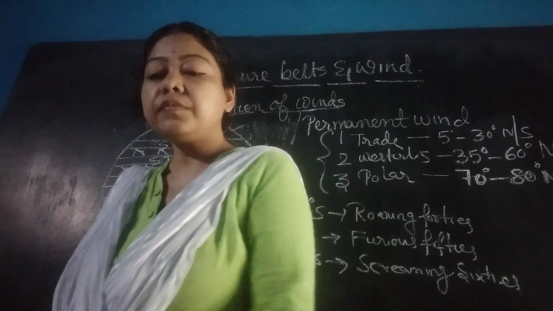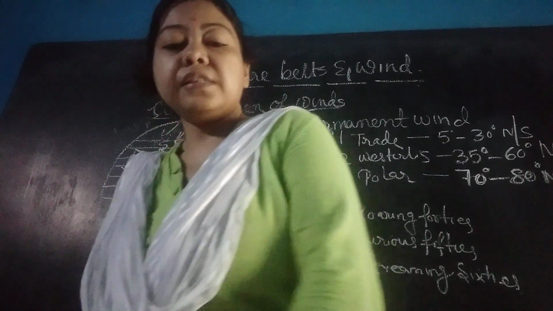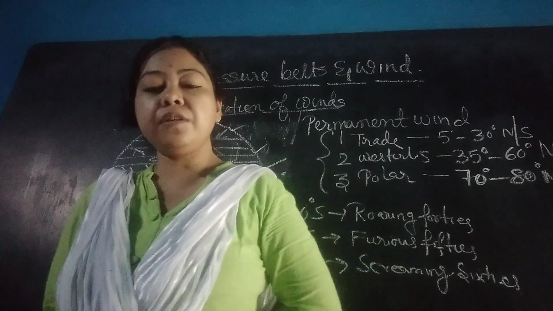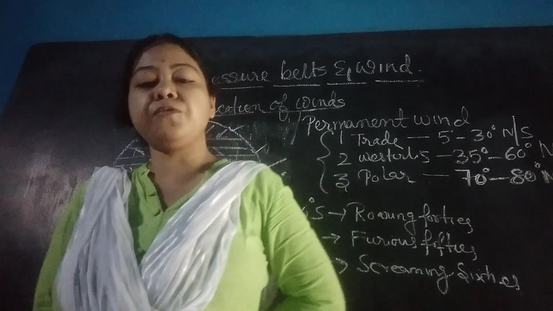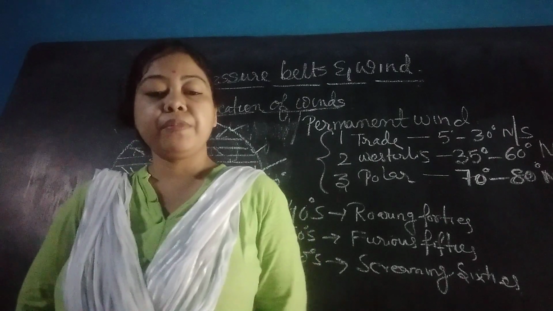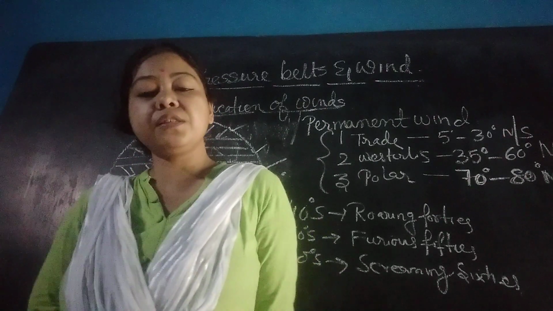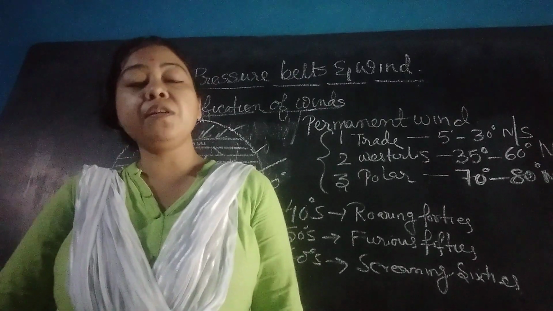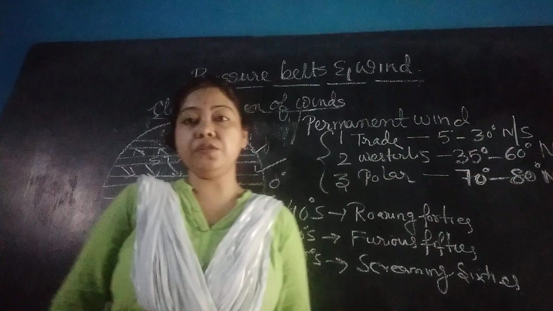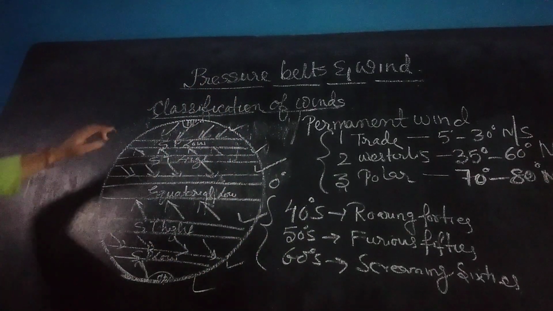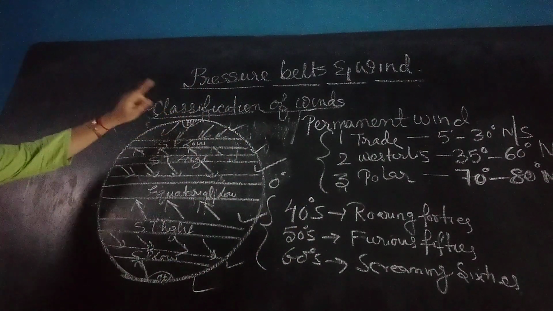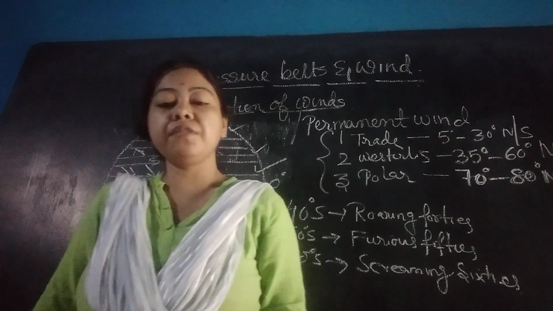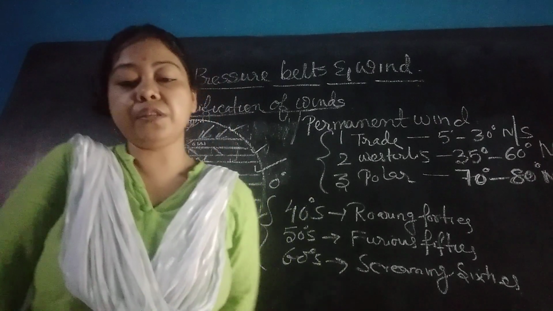Next, the polar winds' special feature. It is the subpolar low pressure belt. The cold polar winds meet the warm westerlies, producing warm and cold fronts. Effects on climate: polar winds blow from the frozen polar region towards the comparatively warmer subpolar region, where the temperature is comparatively higher than that of the polar region.